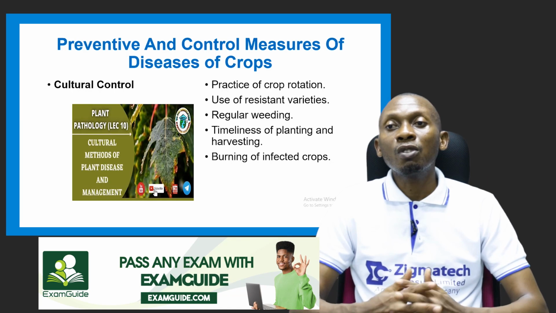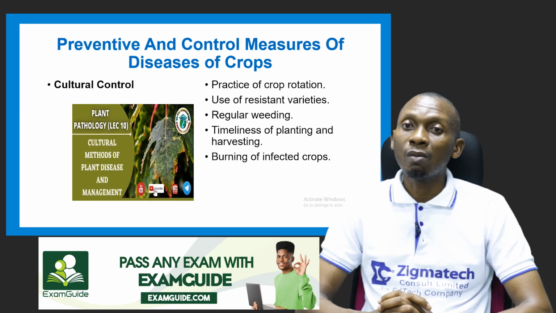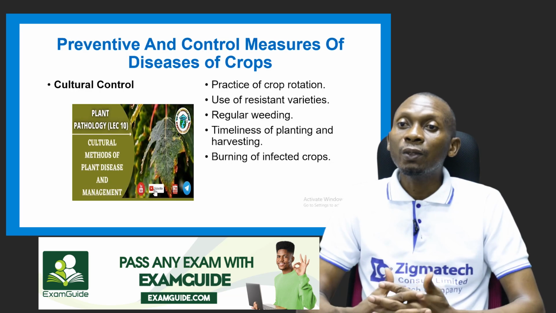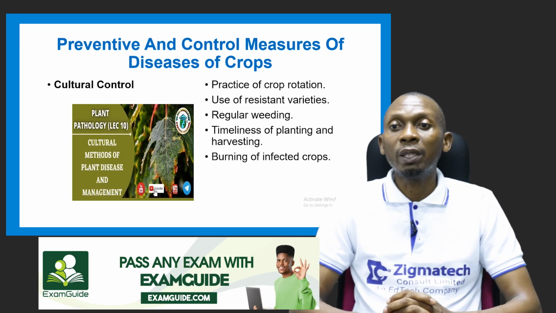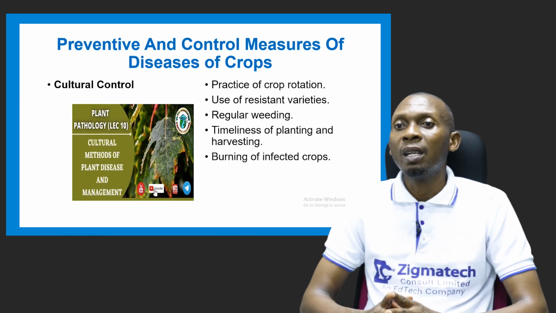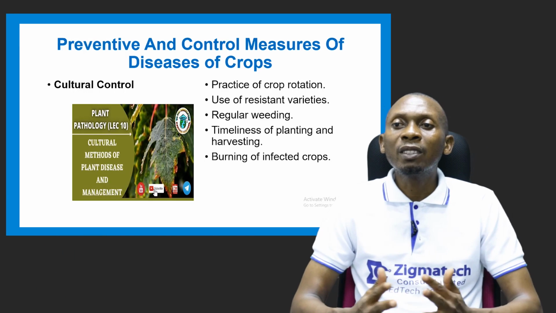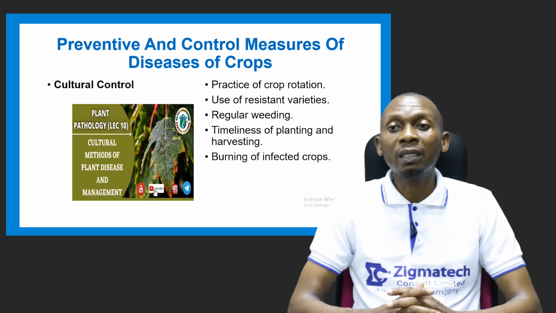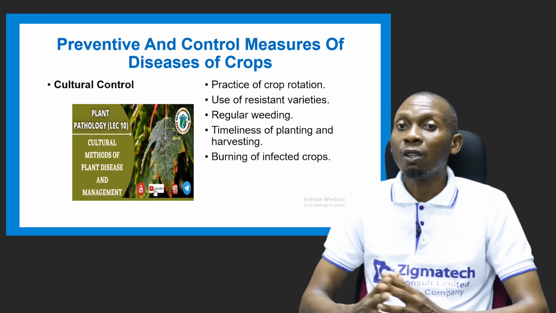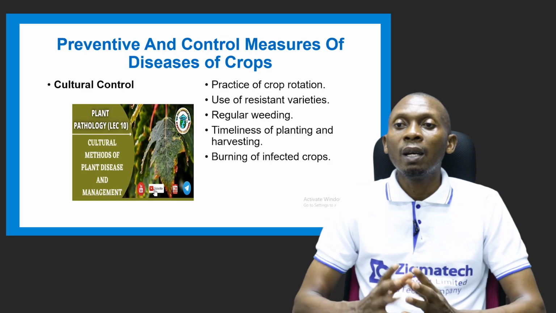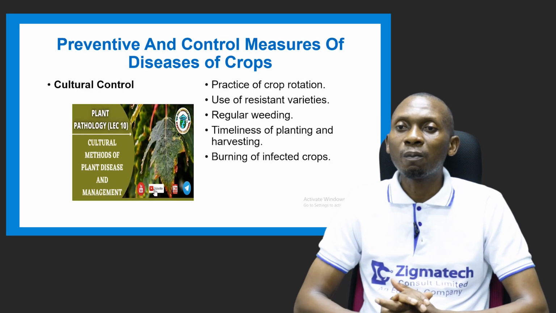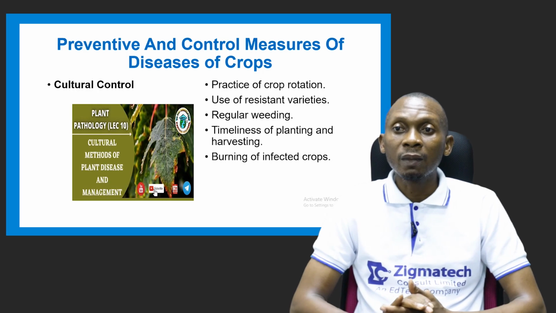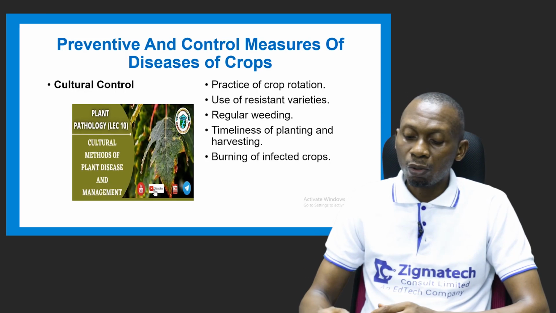And also use of resistant varieties is a cultural control method. Regular weeding is also a control method. That's farm sanitation. And timeliness of planting and harvesting, which is early planting or early harvesting, this can also help. This falls under cultural control methods. We also have burning of infected crops, which is termed roguing. That's a cultural control method.